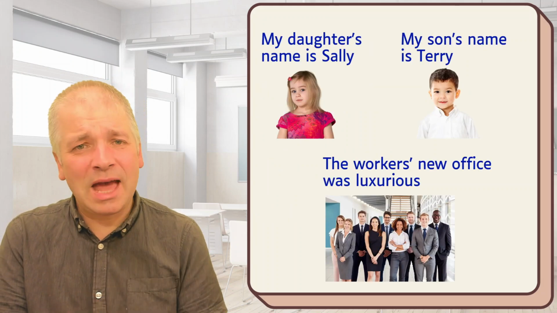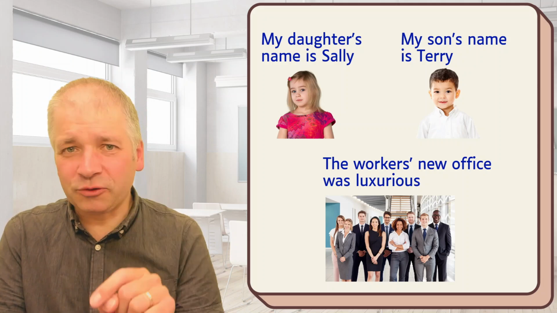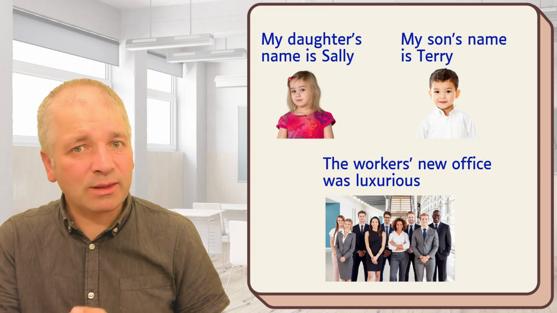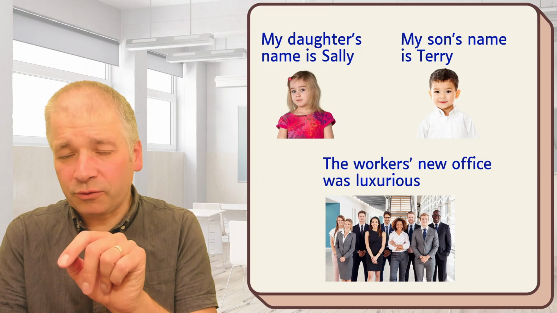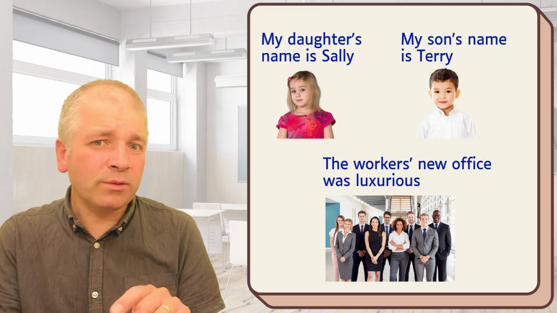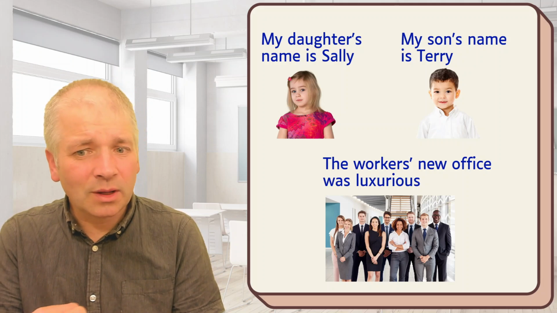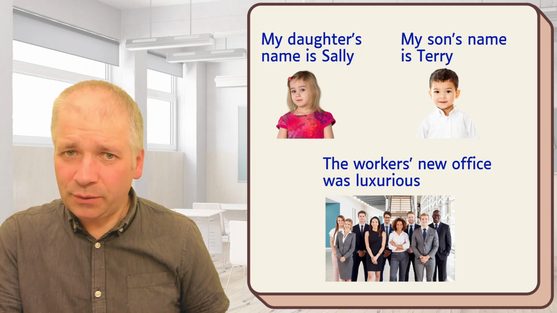My daughter's name is Sally. There's only one daughter, so the apostrophe is before the S. My son's name is Terry. There's only one son, so the apostrophe comes before the S. The workers' new office was luxurious. There are many workers, so the apostrophe comes after the S.